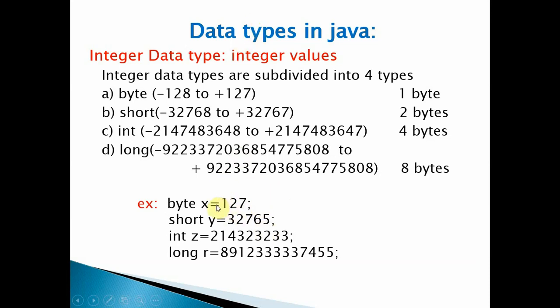If we don't specify 127 here, what does byte x mean? x is a variable of byte type, meaning the range of values should be minus 128 to plus 127. The memory occupied by the byte data type is 1 byte. That is what we have to remember when we look at a data type. So this is about integer data types, the range of values, and the memory required for the data type.